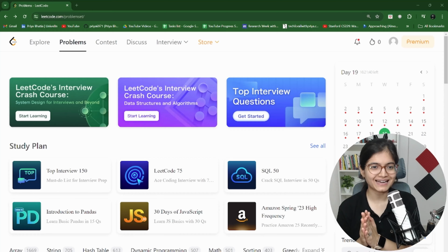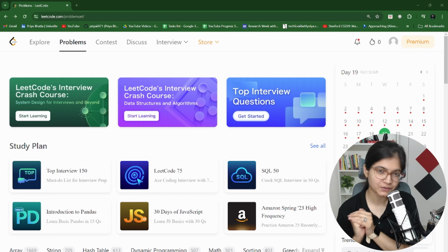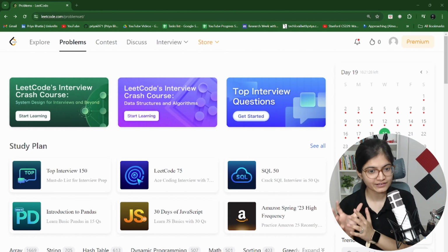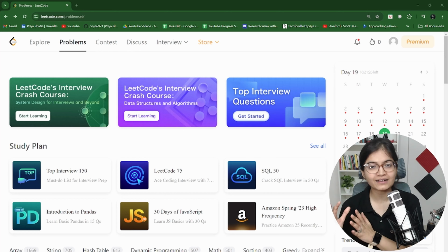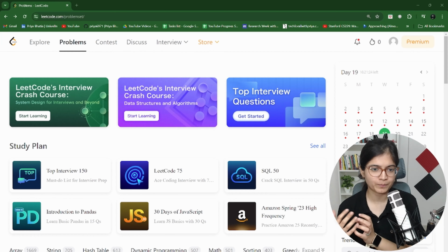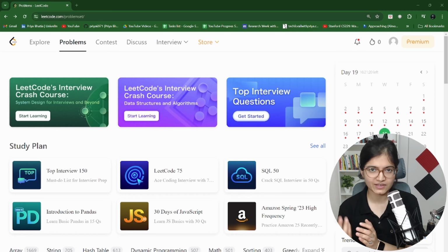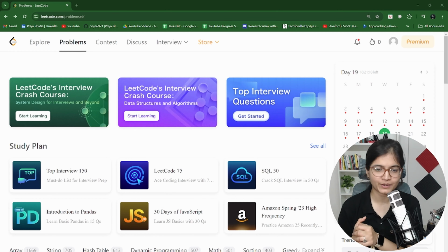So here you can see that this is the Leetcode platform which we will be using today. Believe me, this platform really helped me personally to enhance my technical skills, to crack the interviews of big product based companies in the past. And I would highly suggest you all explore this platform, right?